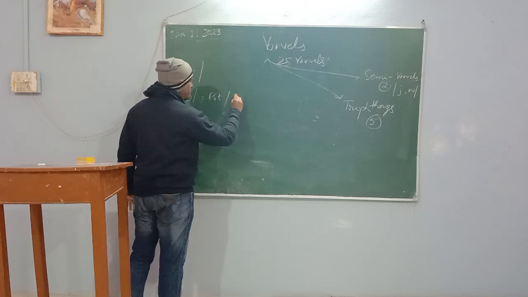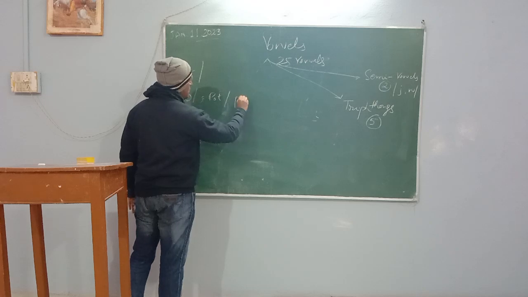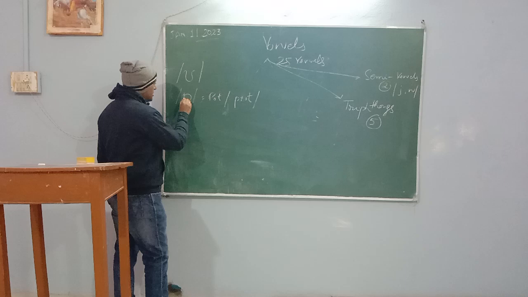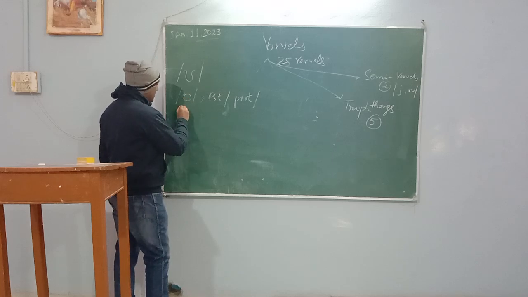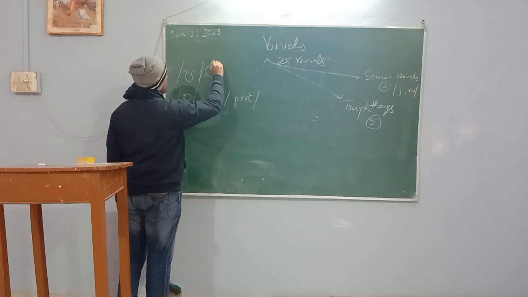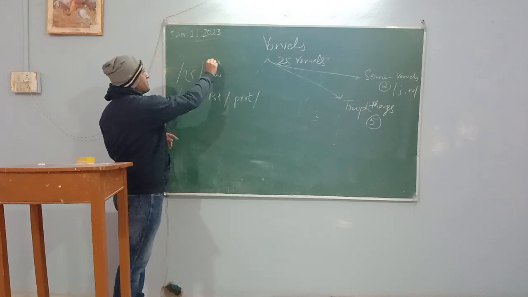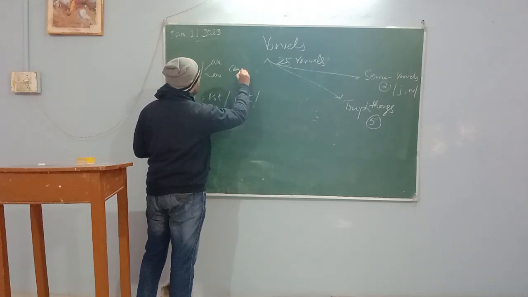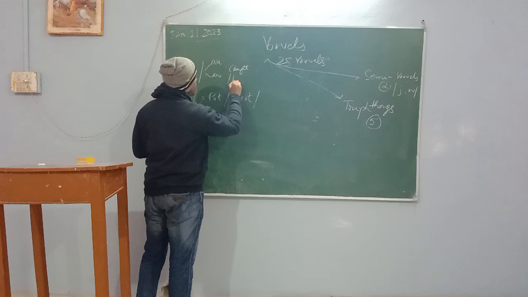How will we write pot? P, o, t. Then this realization will be AU and AW. Usually it is the sound of, let us suppose, caught, C-A-U-G-H-T, caught. So we will write this one.